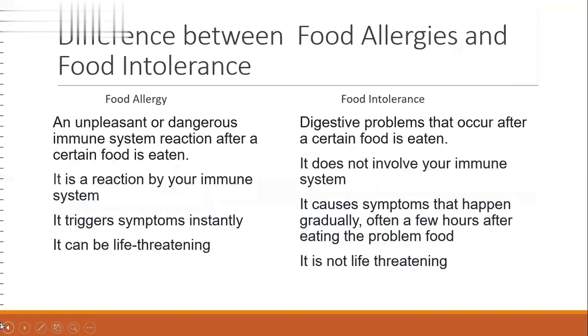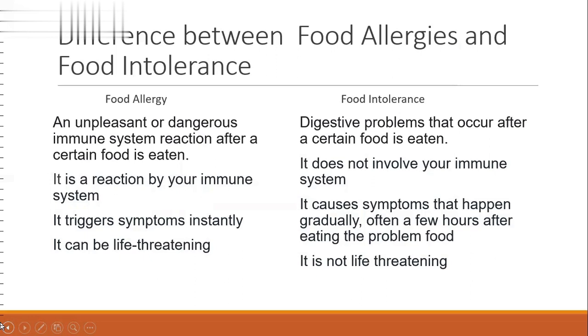In the previous slide, we said that food allergies and food intolerance are often confused. So here is the difference between food allergies and food intolerance. Food allergy is an unpleasant or dangerous immune system reaction when a certain food is eaten, whereas food intolerance is digestive problems that occur after a certain food is eaten.